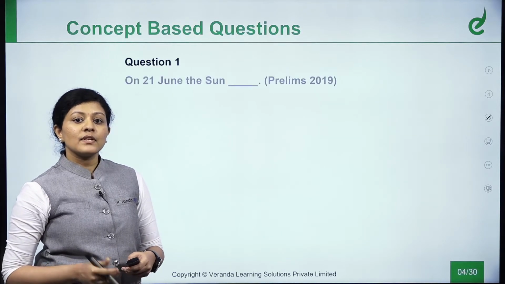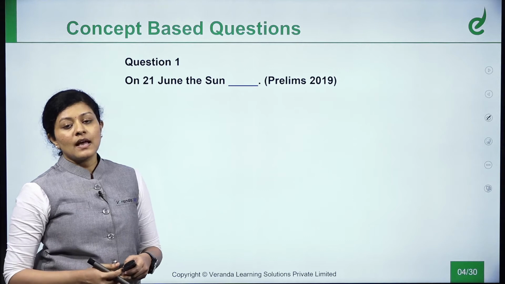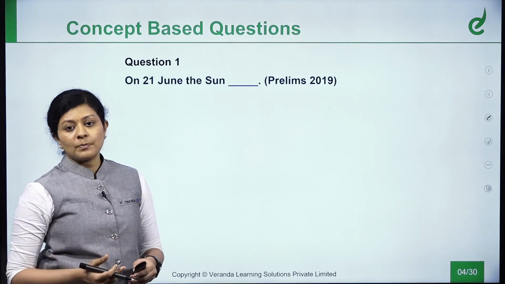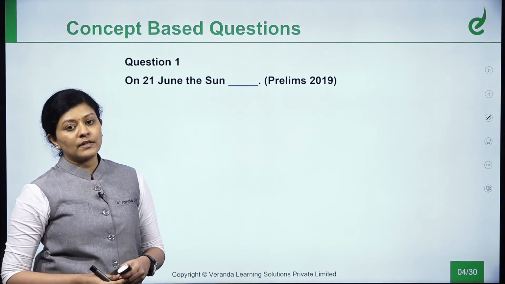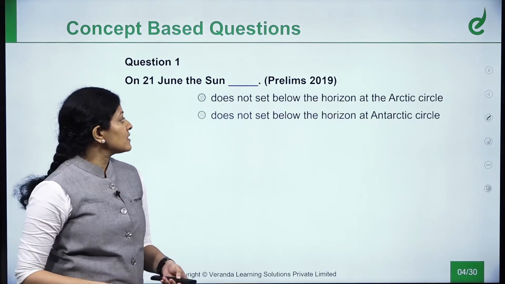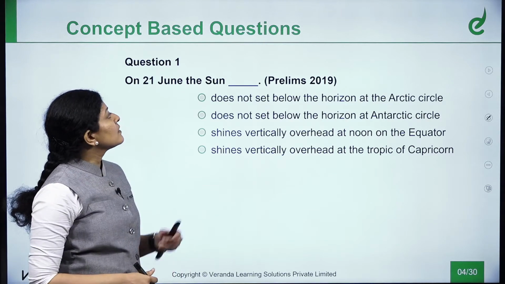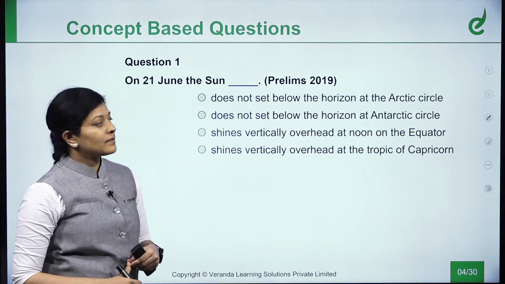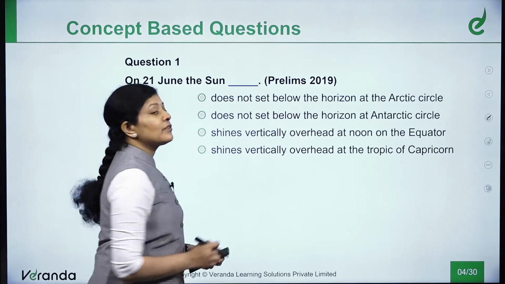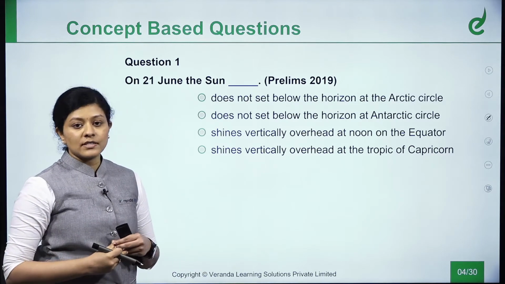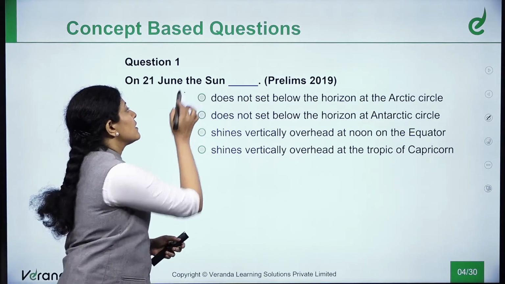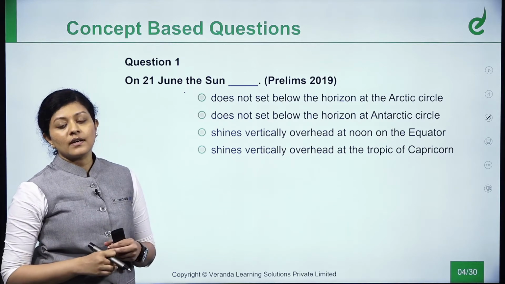Next, we shall see the questions, each one concept based, as we saw, in the previous year, concept based, logic based, all these one by one in the upcoming slides. First, let us see this question. On 21st June, the sun is dash. For this, you should have understood the concepts actually. Why does this happen? This falls under the revolution of the earth.